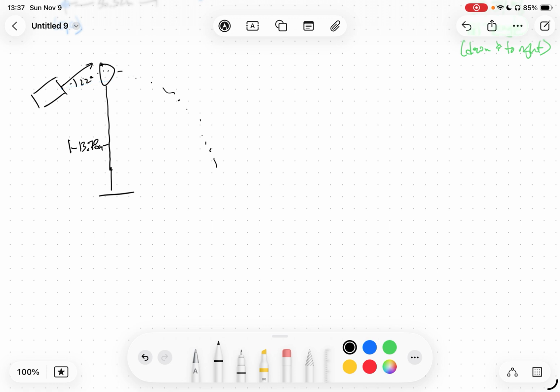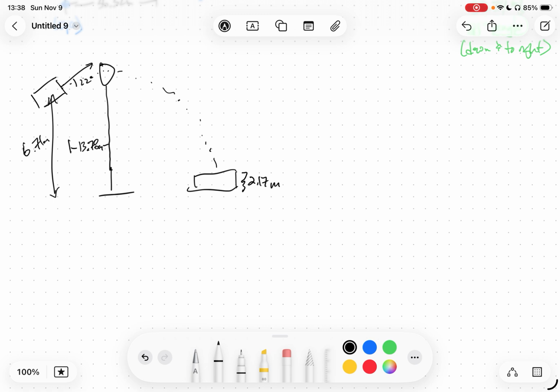And then we want to launch him into a pool of freezing cold water. And the pool of freezing cold water has a rim that is 2.17 meters above the ground. And of course, he's launched at the same height of 6.71 meters. And the scale of my drawing is not great, but it's good enough.